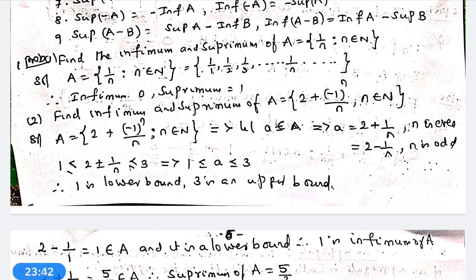As n increases, 1 by n tends to 0. So the minimum value is 0, the maximum value is 1; therefore the infimum is equal to 0 and the supremum is equal to 1.